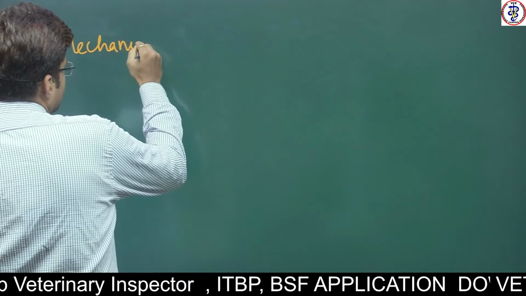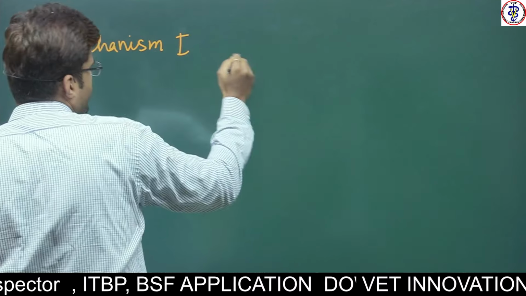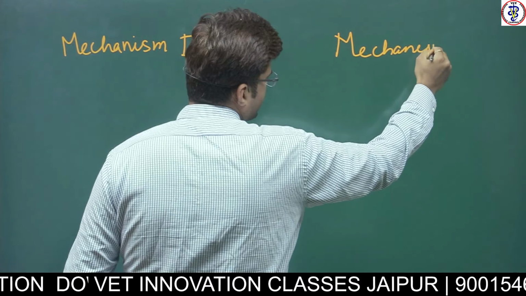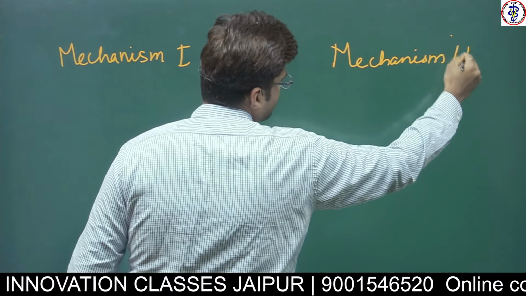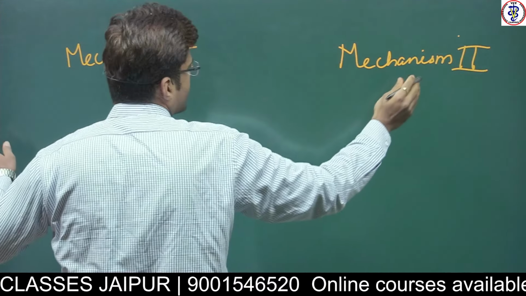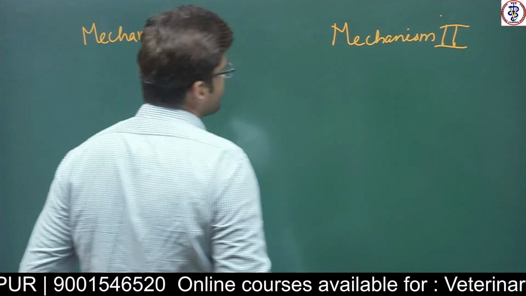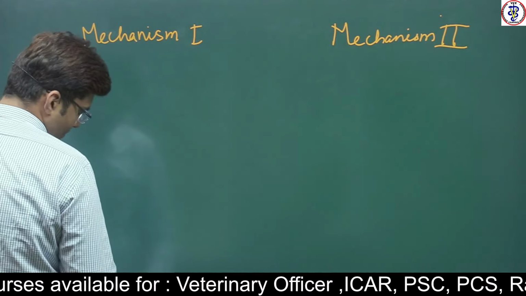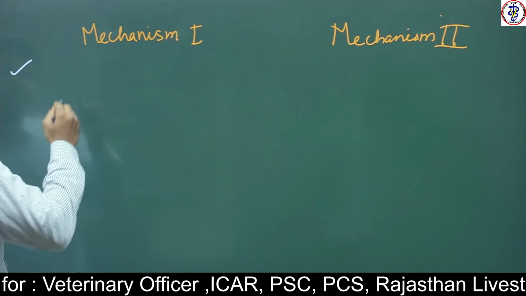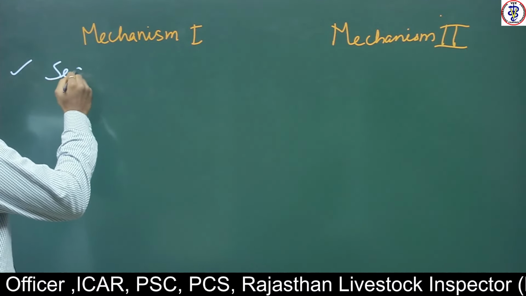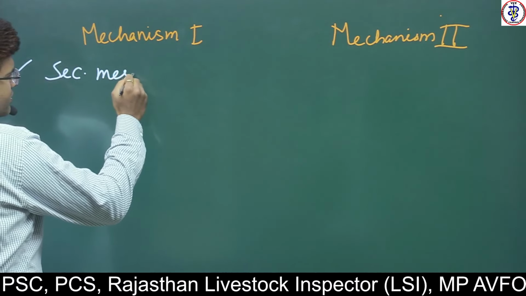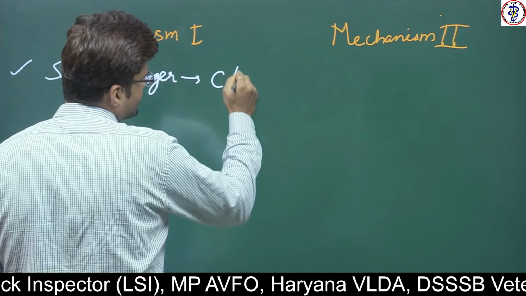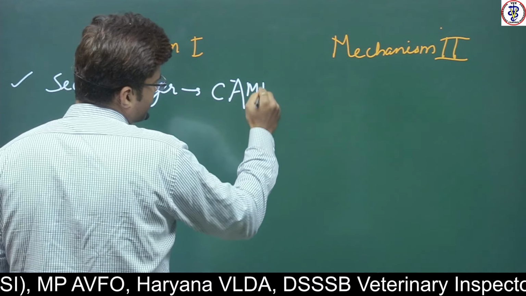So if you compare mechanism 1 and mechanism 2, in mechanism 1 the protein hormone acts through the secondary messenger cyclic AMP.